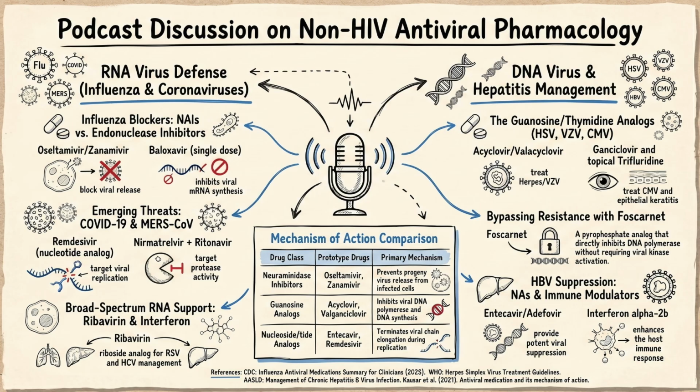Yikes. Okay, but if oseltamivir is so effective, why do our clinical notes even list a backup plan? Does the flu virus just figure out how to pick the new lock on the factory gate? Well, the evolutionary arms race between drugs and viruses basically guarantees it. We frequently encounter oseltamivir-resistant strains. Where the virus has simply mutated its neuraminidase enzyme. Right, so the drug can't bind to it anymore.